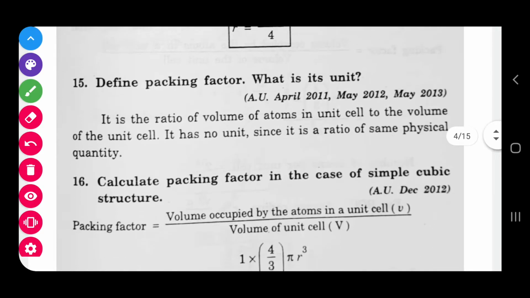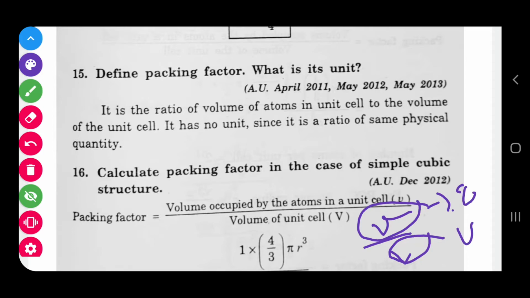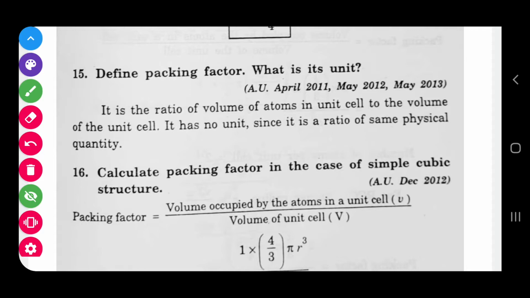Okay. And next, packing factor, APF. Before writing the APF, one point you should understand. APF or packing factor is equal to small v by capital V. That means it is the ratio between the volume of atoms in the unit cell and the volume of the unit cell. Small v represents volume of atoms, capital V represents volume of the unit cell. So that is very important. Its ratio is called packing factor. Both are the same quantity, so there is no unit in this case.